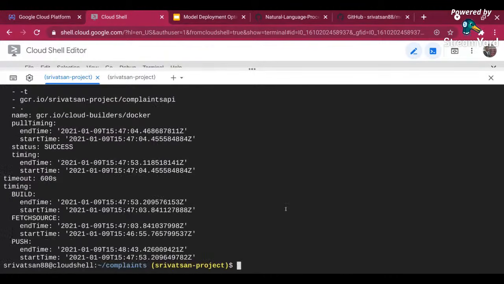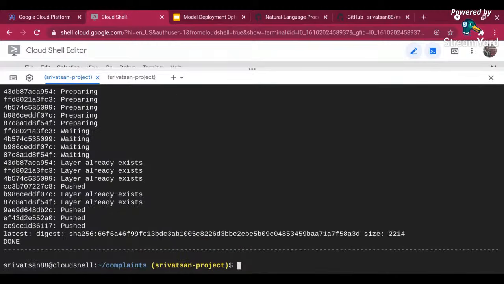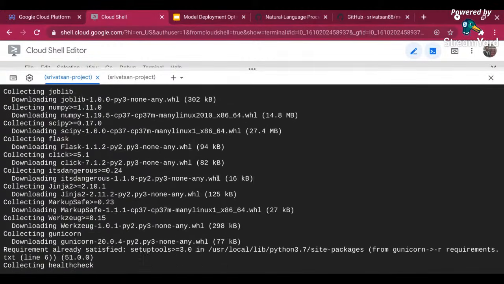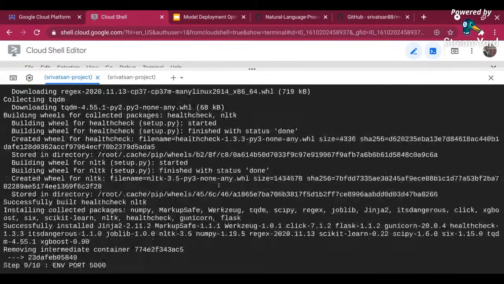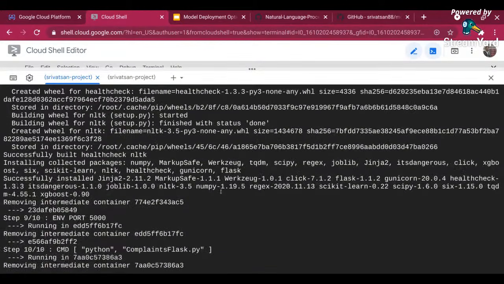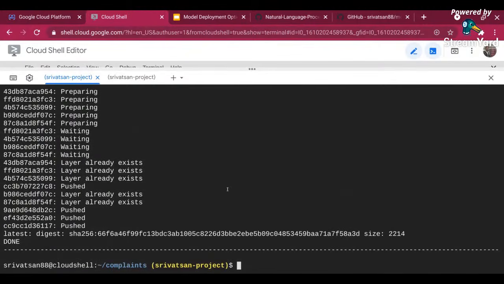Now say you want the log of the container, you can do that as well. Instead of describe, I'm just calling log with the container ID we copied, and then you can get the entire log of the container, what all happened. So in case some failure comes when you are building this container, you can go into the log, check where it failed, and then rebuild the container. These are different commands by which you can access the container.